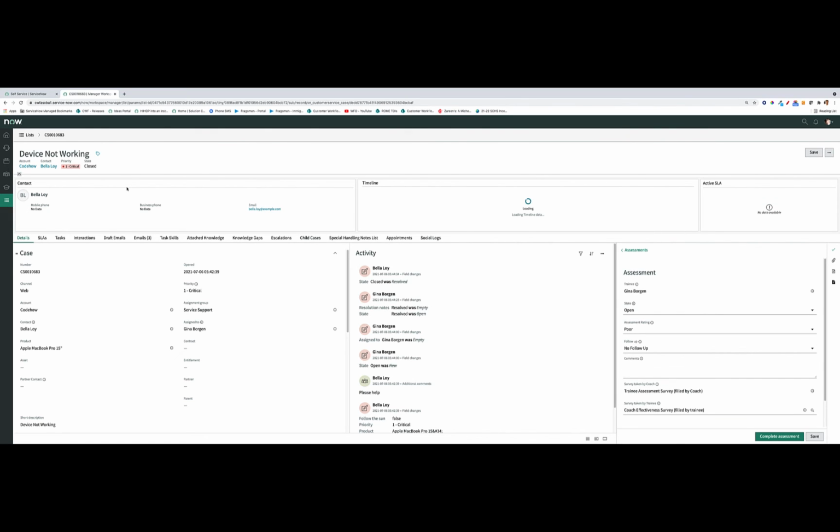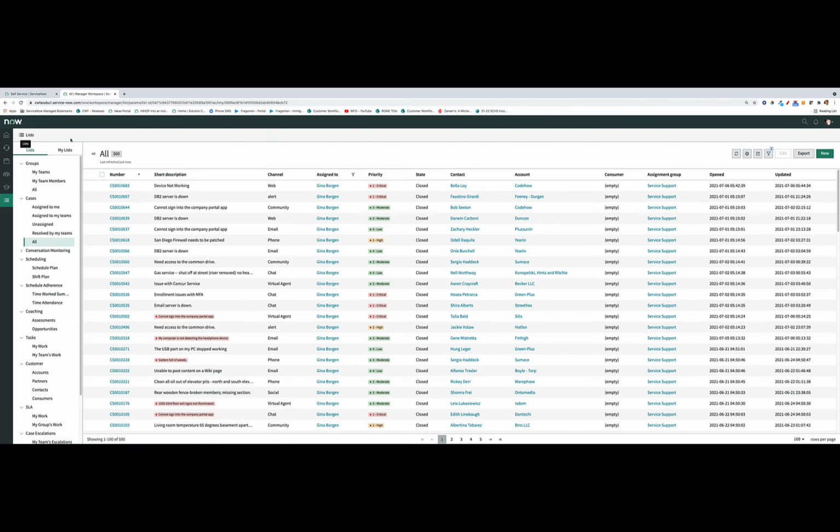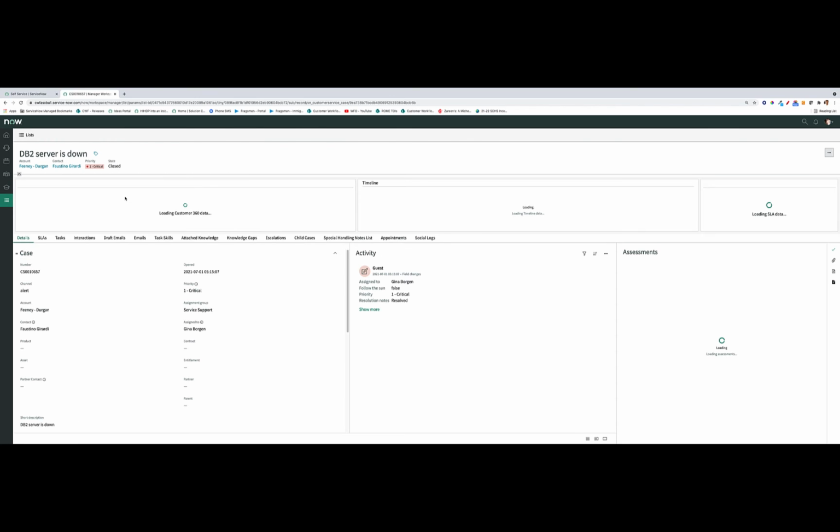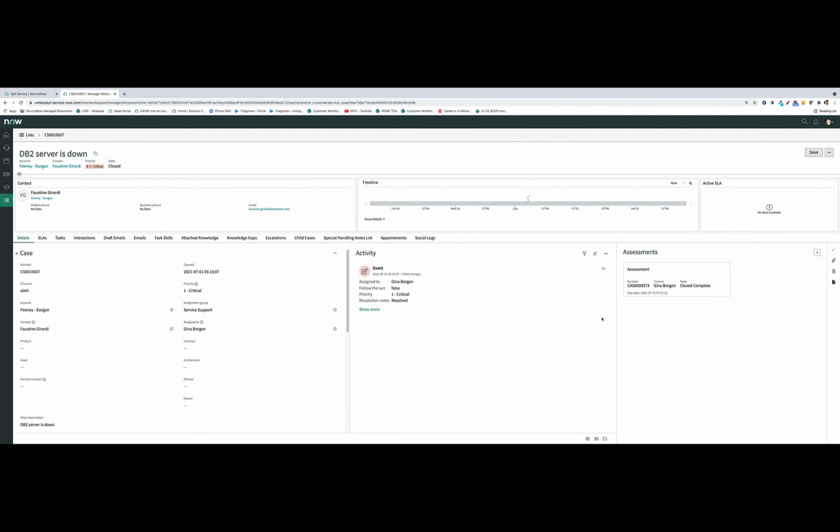Now, as a manager, what I would have the ability to potentially do is associate what we call an assessment with that case. Actually, I'm going to retract this. Let me go back out and choose a case that does not have an assessment. Let's choose this one. Oh, okay. Well, we'll just do a new assessment against this case. So here's an example of a case where the database server is down, and what we're interested in doing is assessing how well Gina handled this case.